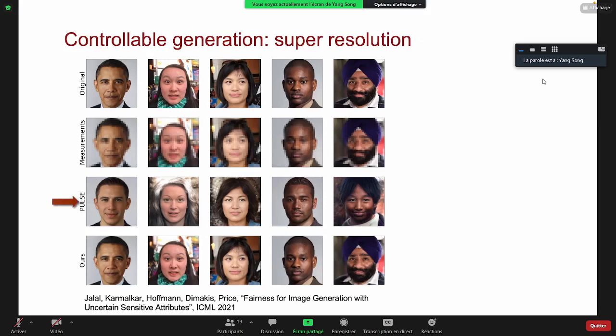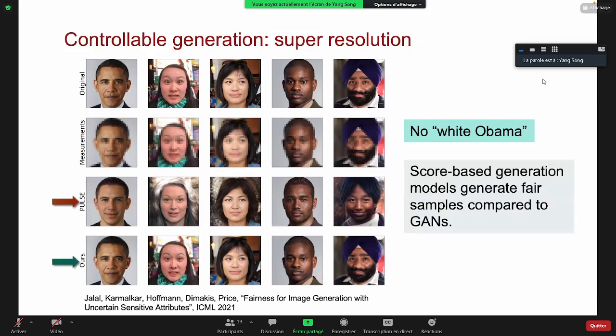So you can see that compared to the GAN result, our results do not have the white Obama issue, and the score-based generation models in general can produce samples that are fair in terms of the minority population in the training dataset.